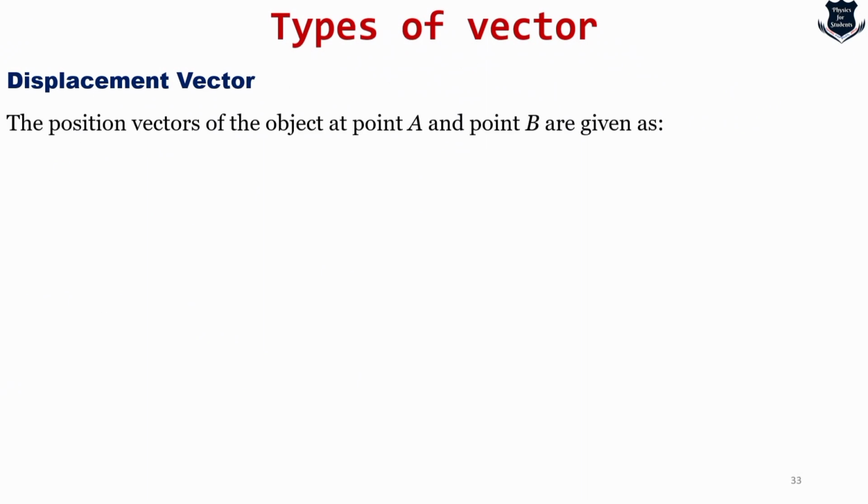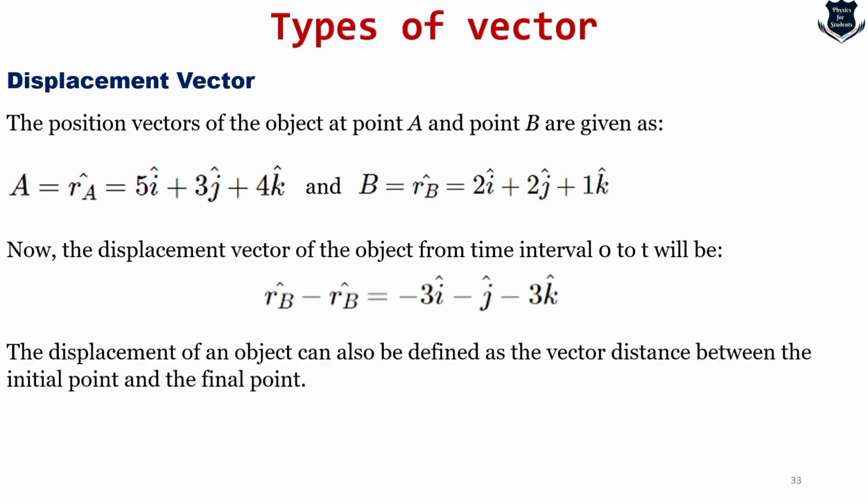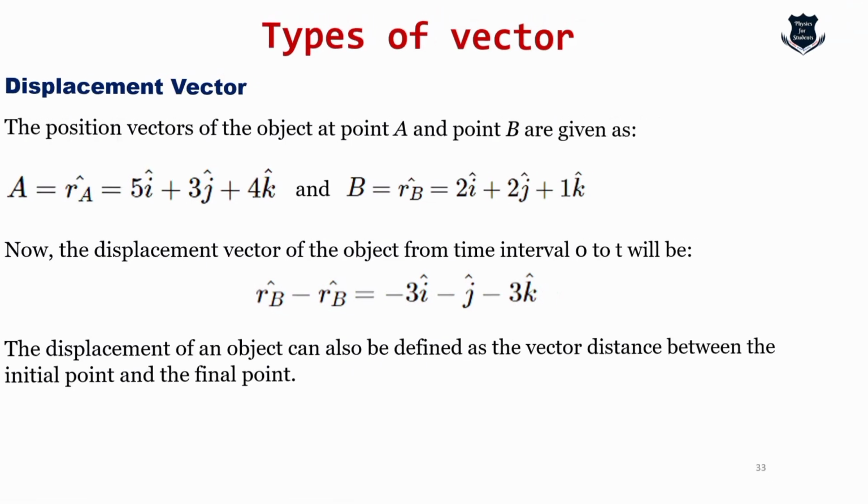For example, the positions of point A and point B are given as A equals 5i plus 3j plus 4k, and B equals 2i plus 2j plus 1k. And this is how we just subtract: 5 minus 2 is 3, 3 minus 2 is 1, and 4 minus 1 is 3. Remember, the hats actually denote that these are unit vectors. So the displacement of an object can also be defined as the vector distance between the initial and the final point.